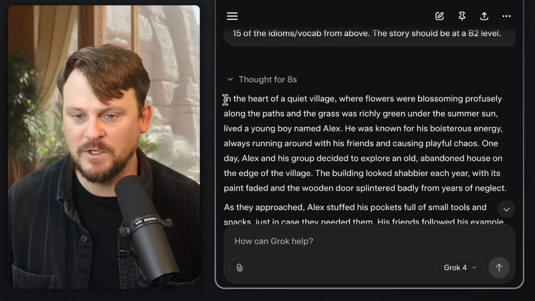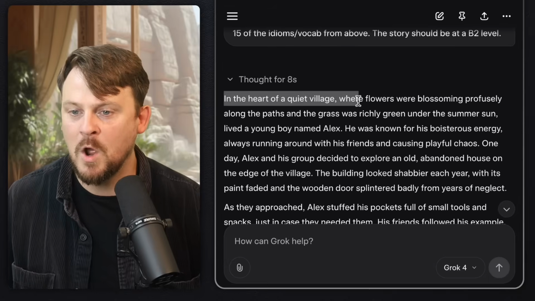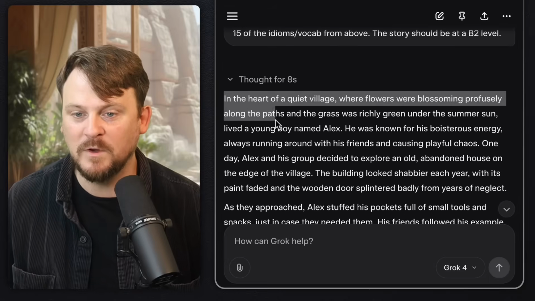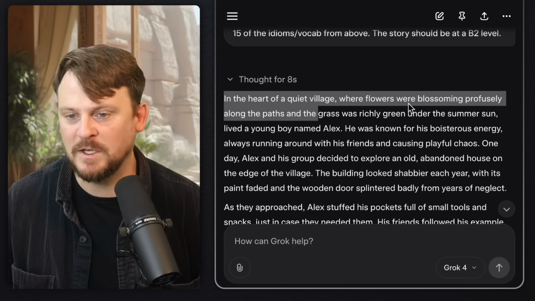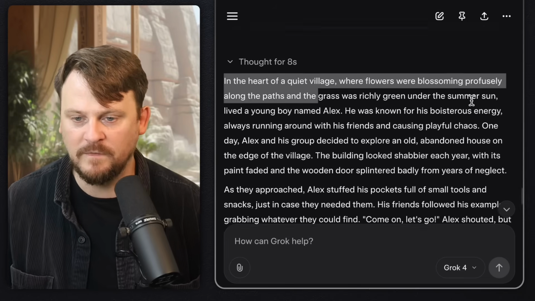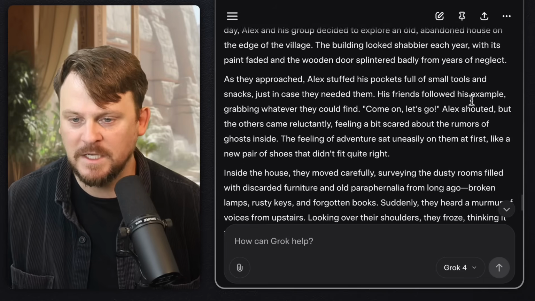So here's the original story. In the heart of a quiet village where flowers were blossoming profusely along the paths. Okay, so we have already one of the phrases.